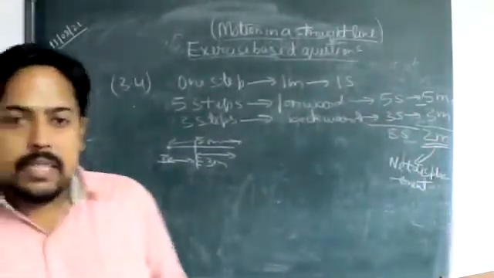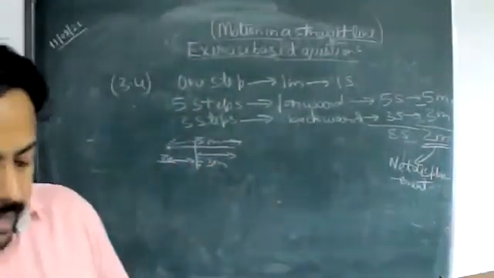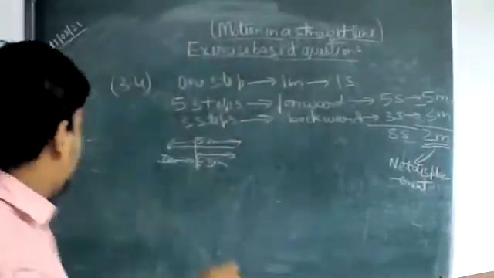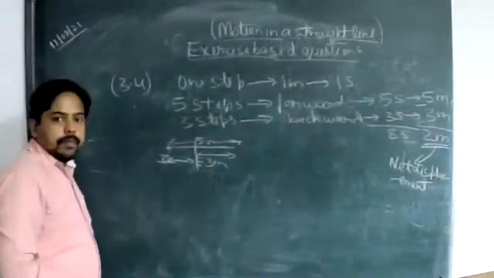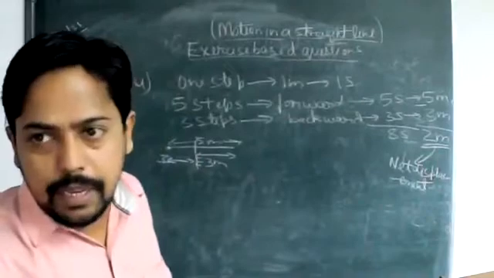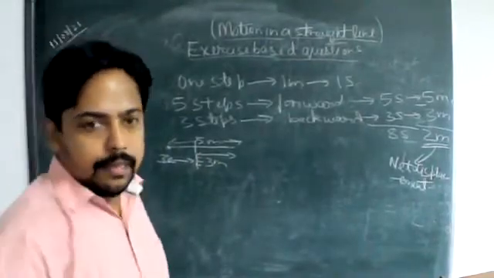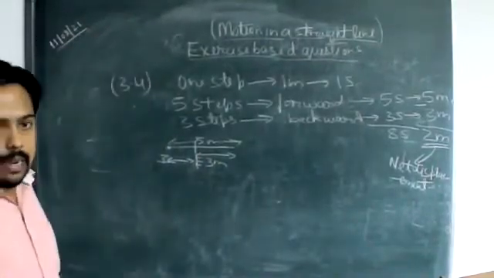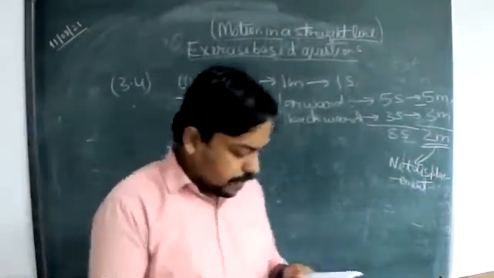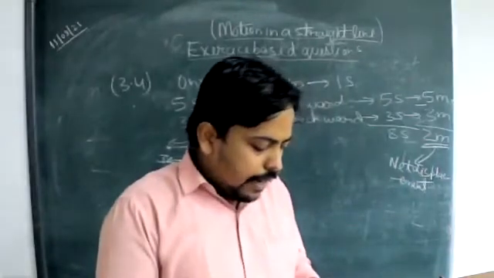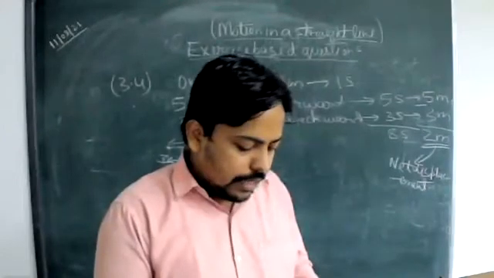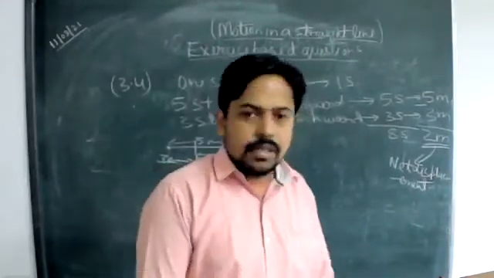Now what we have been asked: it has been given that from the starting of his journey, from the initial point where he started, 13 meters away there is one pit. Pit का मतलब गड्ढा है. ठीक है, वहां पे वो जाकर के गिर जाता है. So what we have been asked in this question is to determine graphically how long the drunkard takes to fall in the pit 13 meters away from the start.